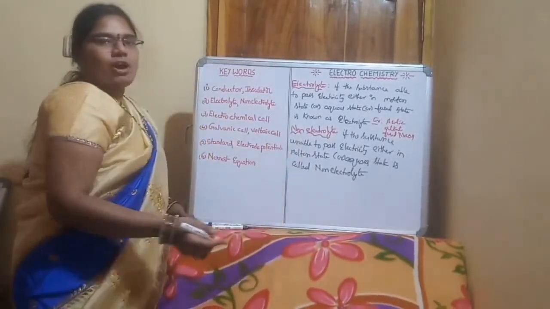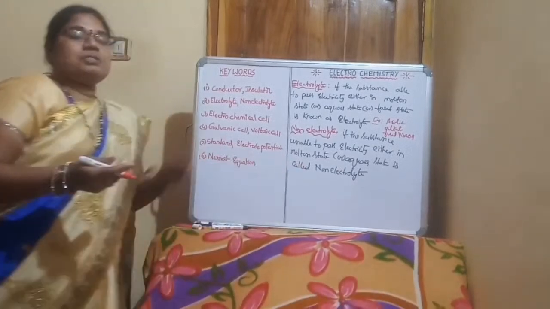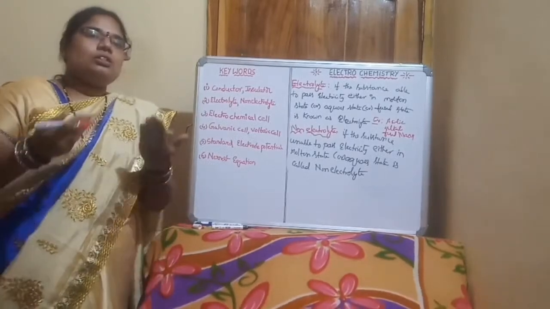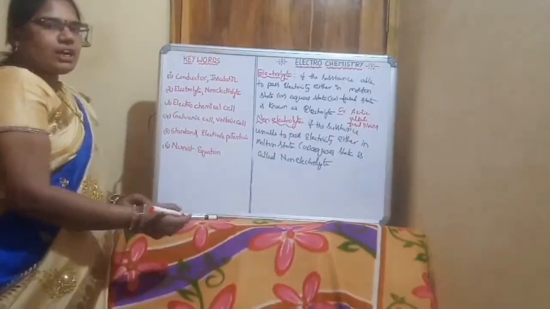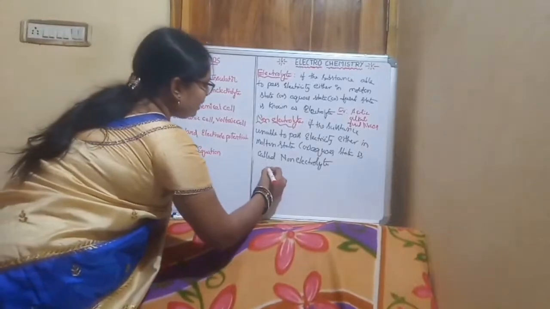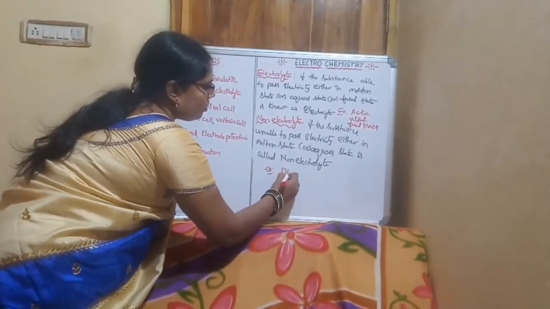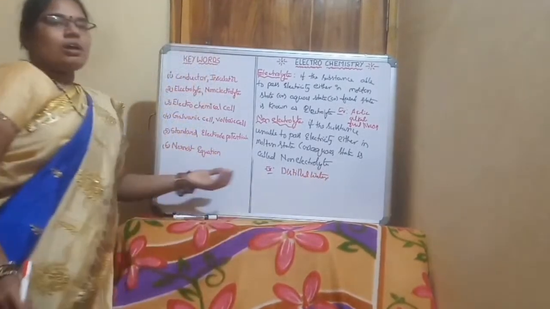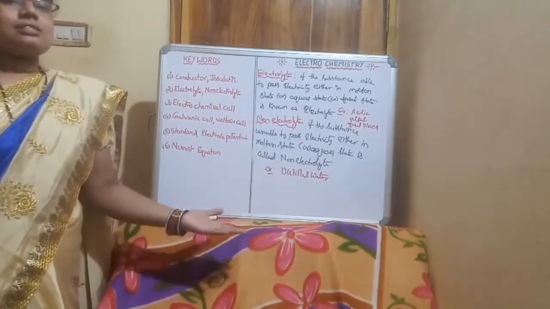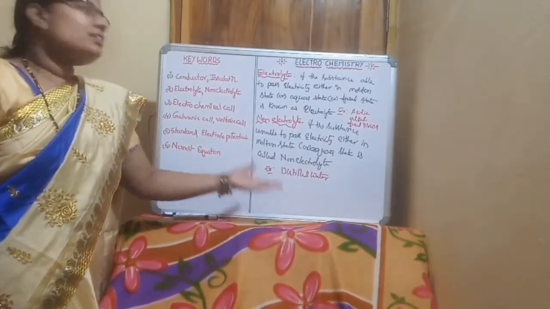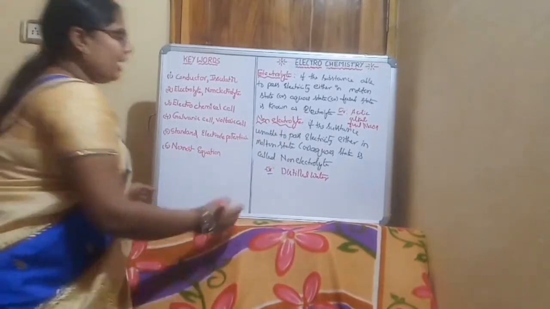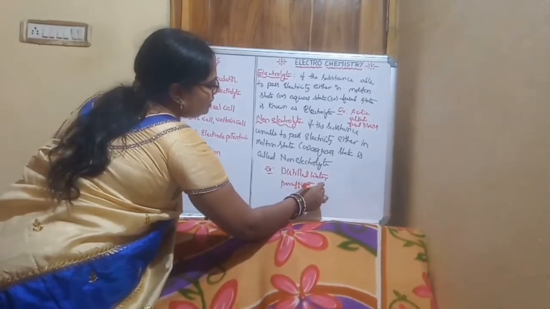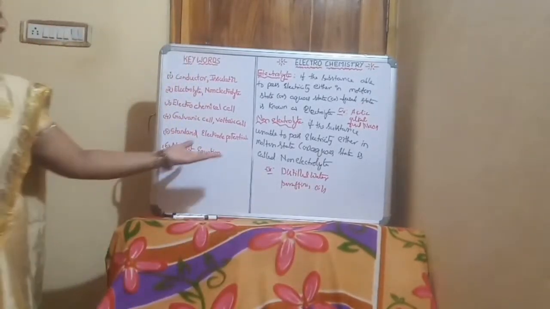What are examples of non-electrolytes? Substances which do not have ions are non-electrolytes. An example is distilled water. Distilled water does not have any ions, so the mobility of ions does not take place in distilled water. So that is a non-electrolyte. Paraffins and oils are also examples of non-electrolytes.